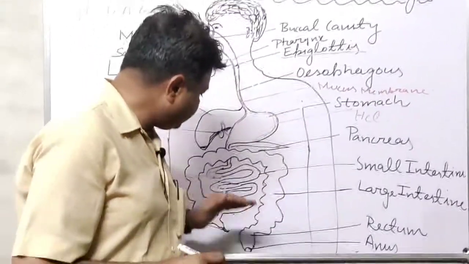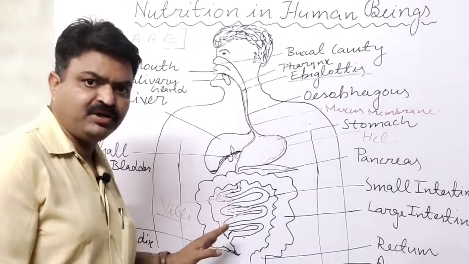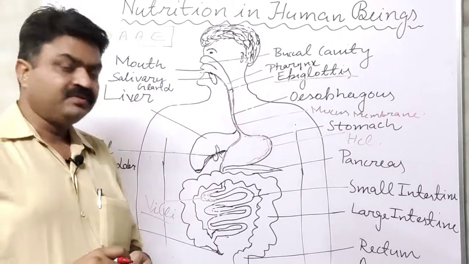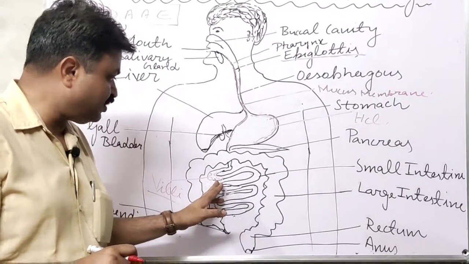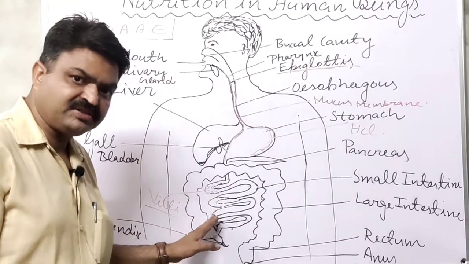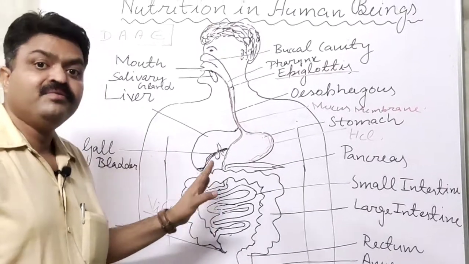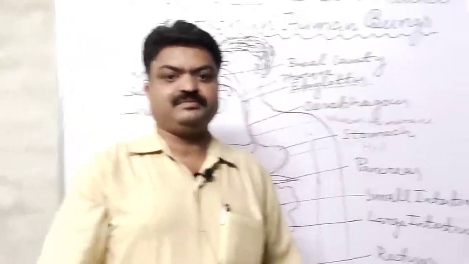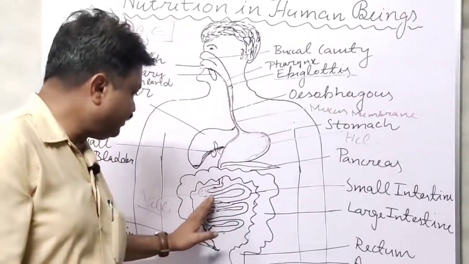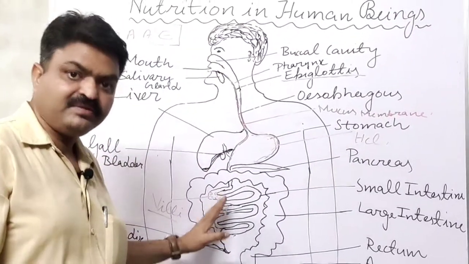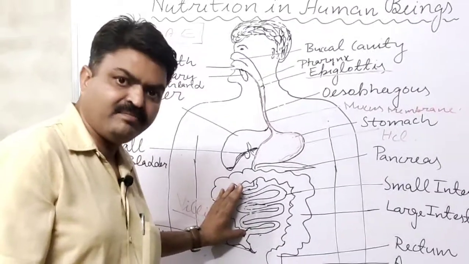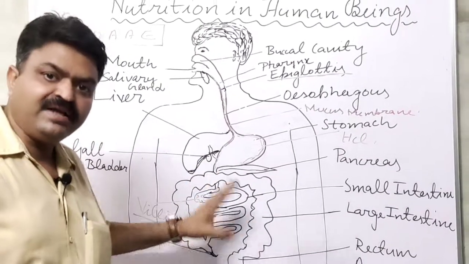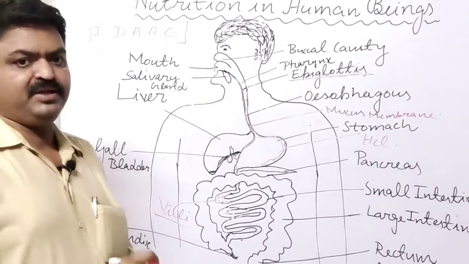And what is the function of the villi inside the small intestine, student? They help in absorption, meaning the food is absorbed inside the small intestine with the help of finger-like projections that are known as villi, student. So it is about absorption; the small intestine is the only organ where digestion and absorption both take place.